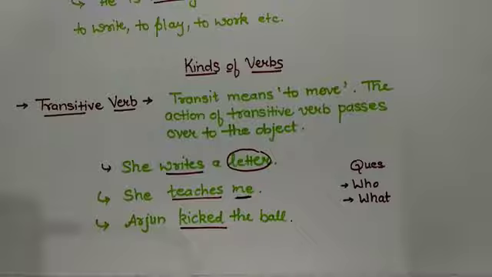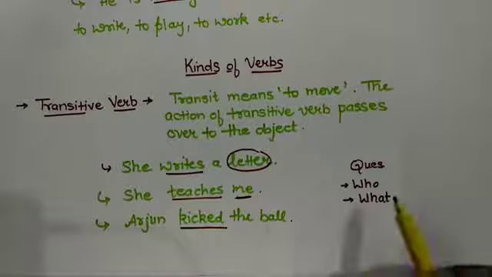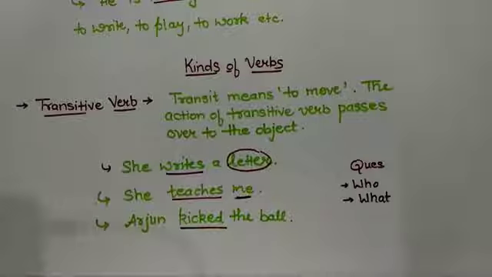In transitive verbs, we can ask questions like who, what, etc. Like, Arjun kicked what? The ball. So such verbs are called transitive verbs.